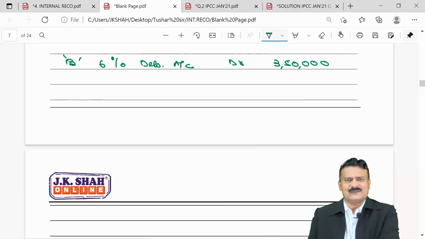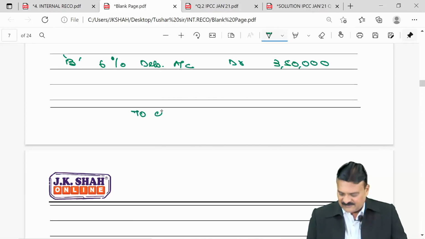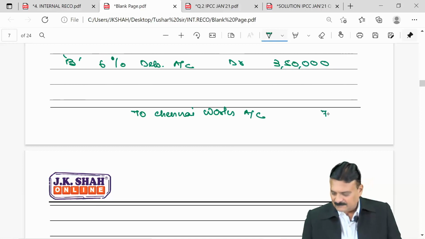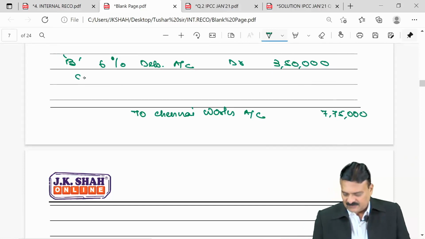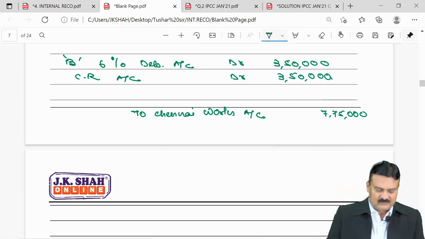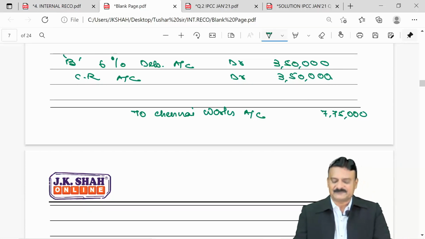I can have a combined effect here also, like I can say, to Chennai works, amount is 7,75,000. Of course, reduction in the value is debited to capital reduction account. You can pass a separate entry also for that. Capital reduction 350. That value was coming down by 3,50,000.